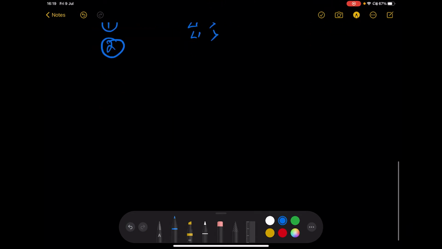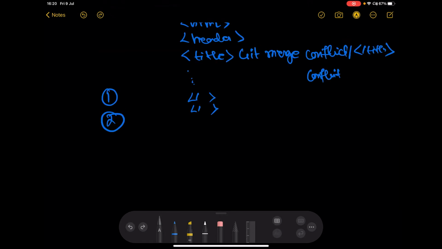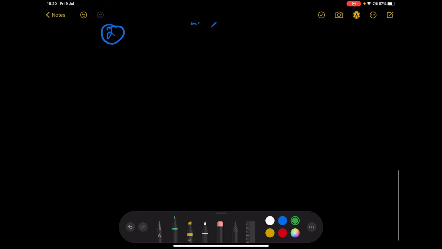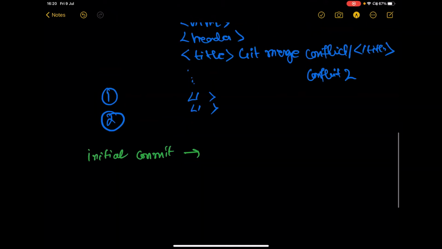So here we need to discuss 3 things. Fine. So previous, this is the conflict 2. So we need to discuss a few things actually. So, initial conflict. What was the initial? So what is the initial commit? The initial commit was what? Only git merge conflict.